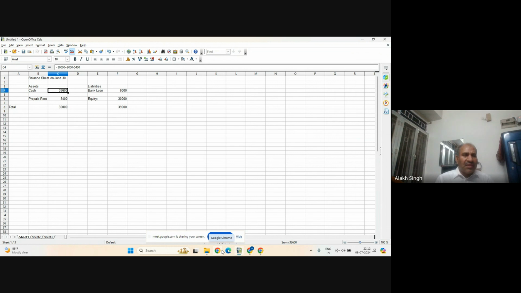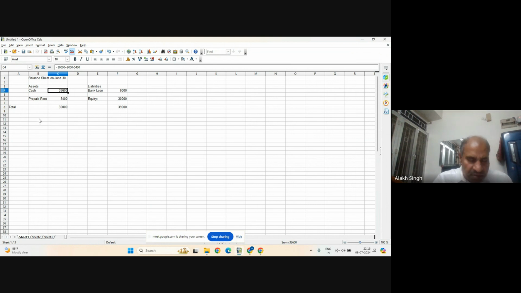But this one is the simple part. So this is our balance sheet of the bank on June 30th. And this part was the easiest part, not at all difficult. The next part becomes more difficult because we are only beginning it. The next part will be more difficult and most interesting too.